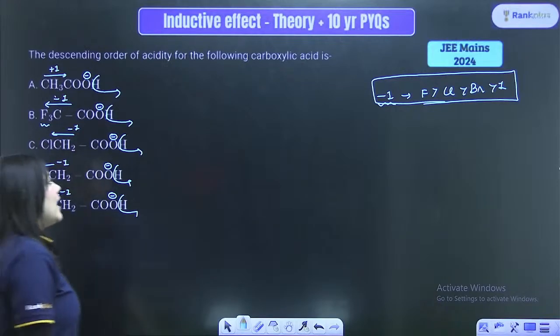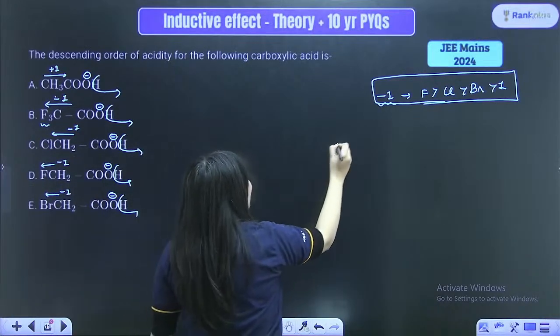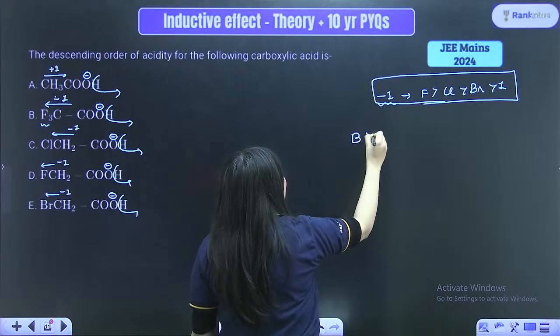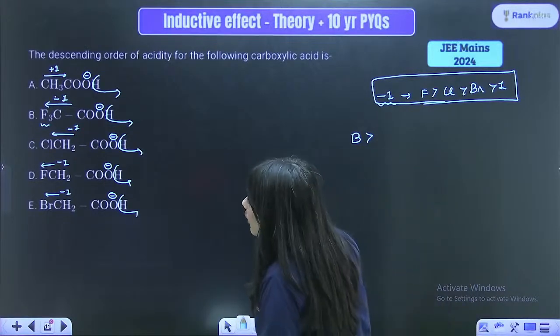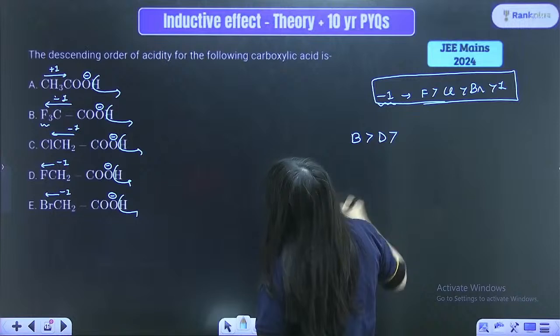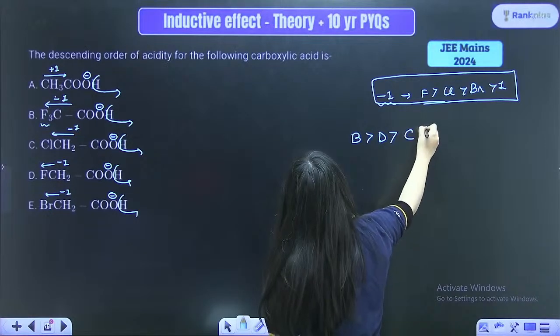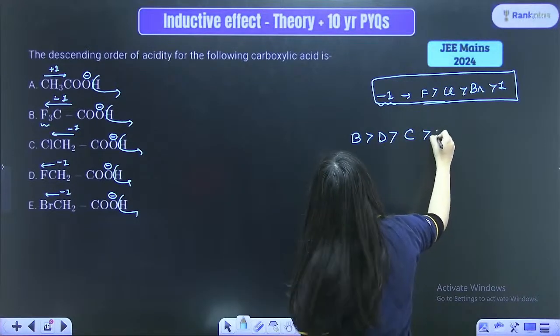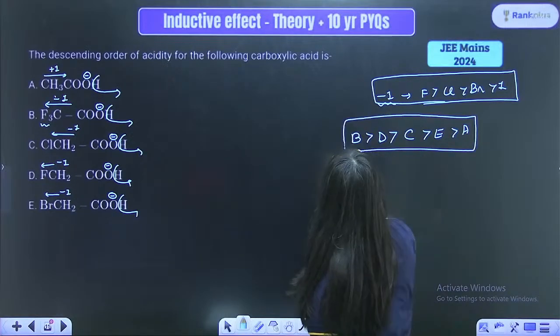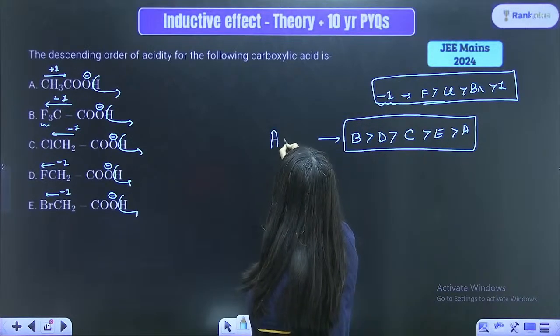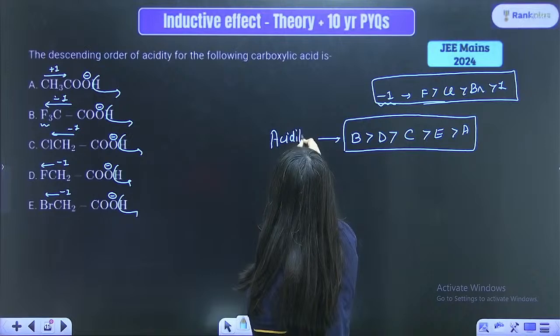Three fluorines are added here. That is why B will be the most acidic compound, followed by D, followed by C, followed by E, and followed by A. So this would be the acidity order.